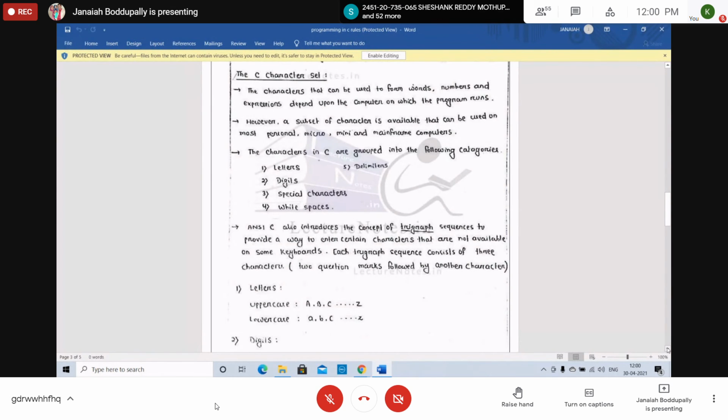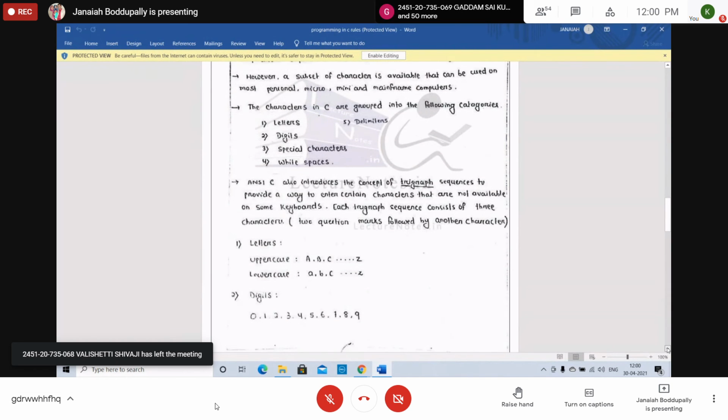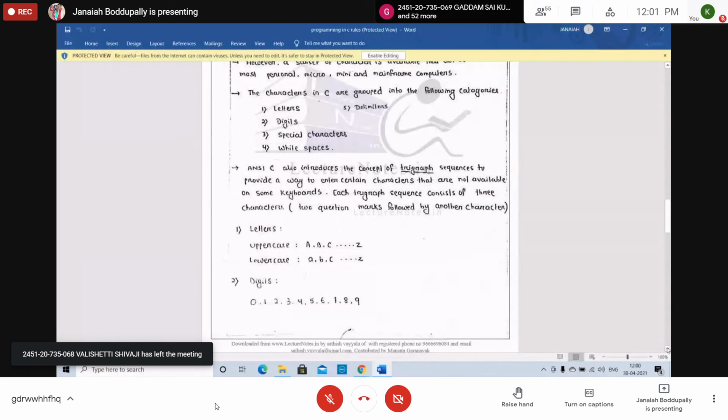On the keyboard there is a long bar; that is the white space. White space we can also use. Delimiters, such as semicolon or brackets, all those we can use. We will highlight them one by one. ANSI also introduced the concept of trigraph sequences to provide a way to enter certain characters that are not available on some keyboards.